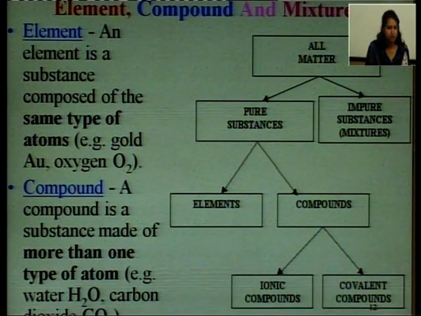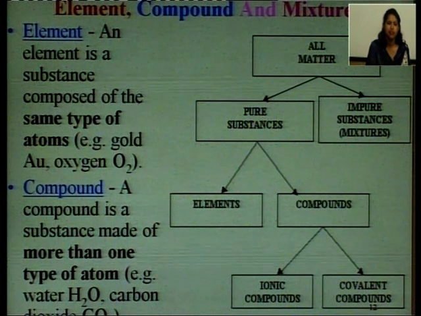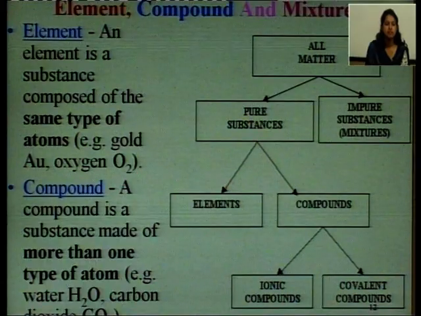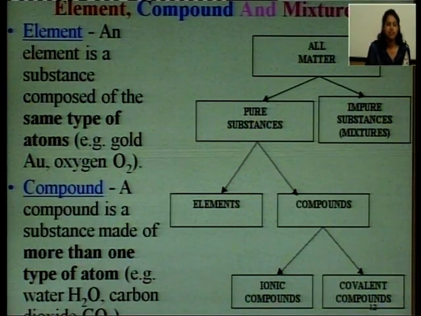Compound is also a pure substance, that is very clear from this graph, which is made up of two or more elements combined together in a fixed proportion by weight. So, what is the meaning of a fixed proportion? That means, if the two elements or the three elements are combining in a fixed proportion, then only that particular compound will be formed.